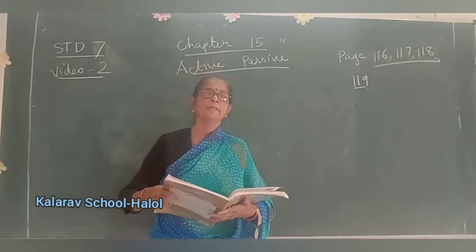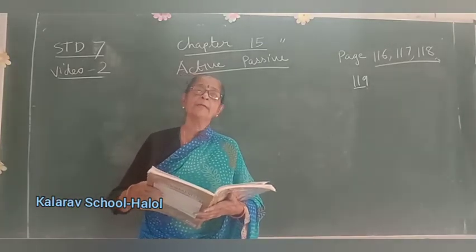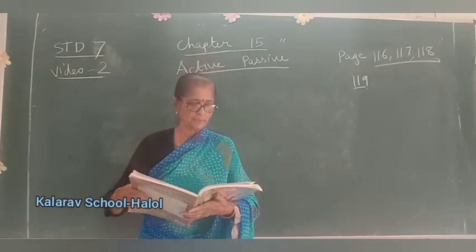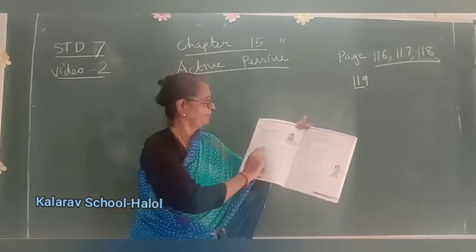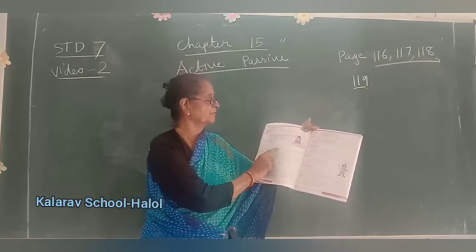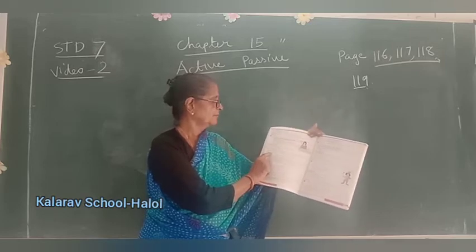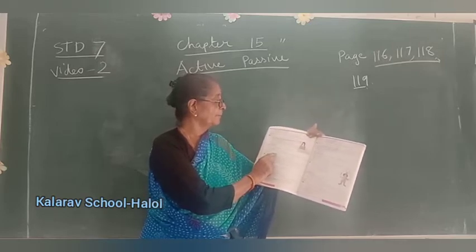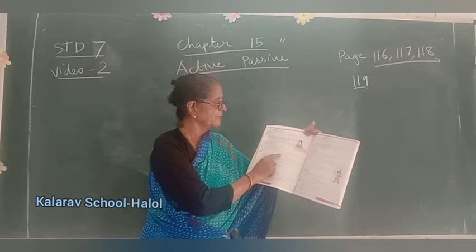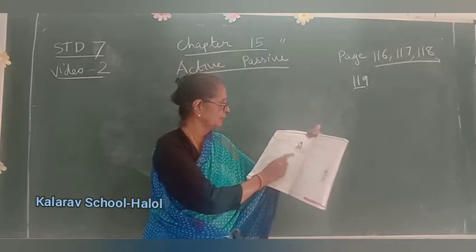Okay children, next, who has broken the glass? By whom has the glass been broken? Active voice: has, have plus past participle form of the word. Has written, has broken. Passive voice: has, have plus been plus past participle form of the word. Have been written, has been broken.